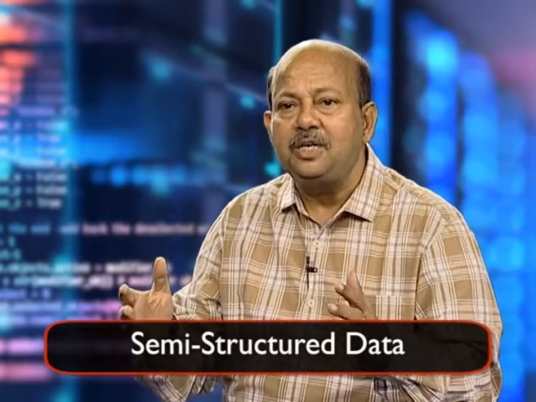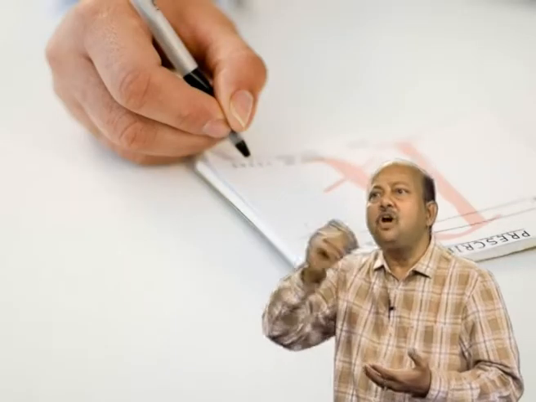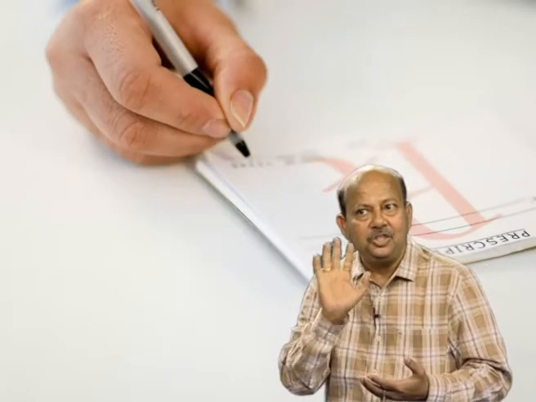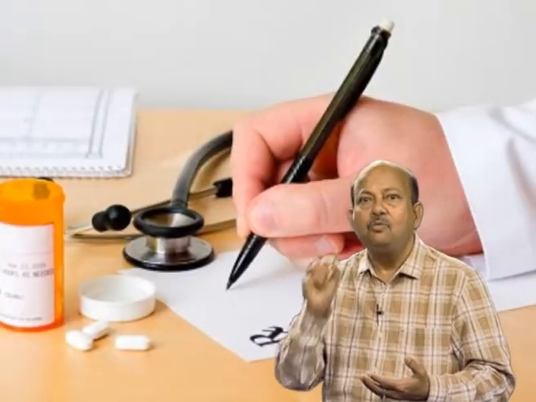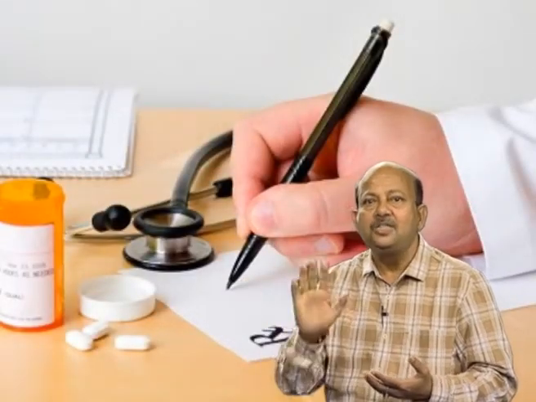Sometimes unstructured data can have some structured data, then we call it semi structured data. For example, take the example of a prescription, where a doctor writes something that is unstructured, and the numbers, what medicine, what date, this is structured. So, this is semi structured data.